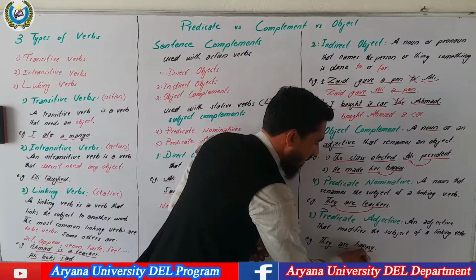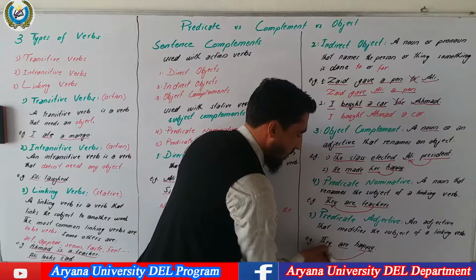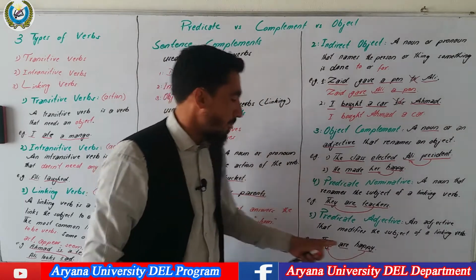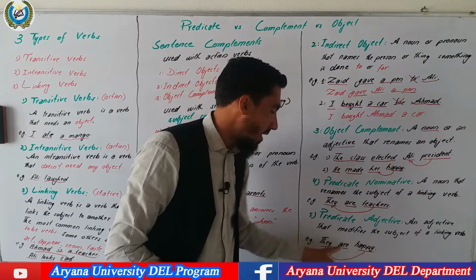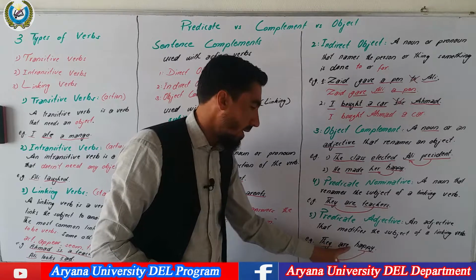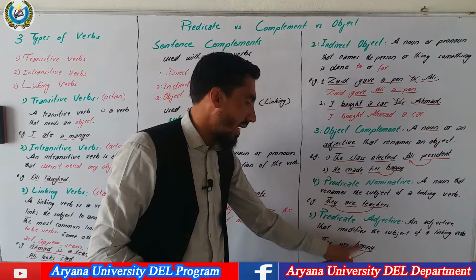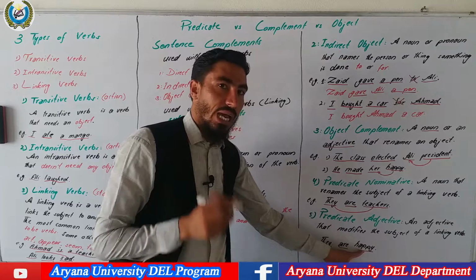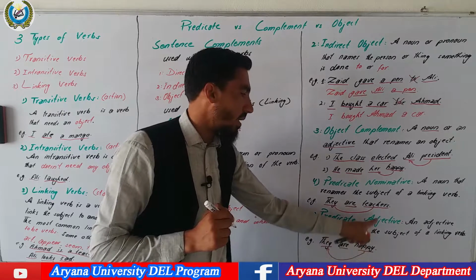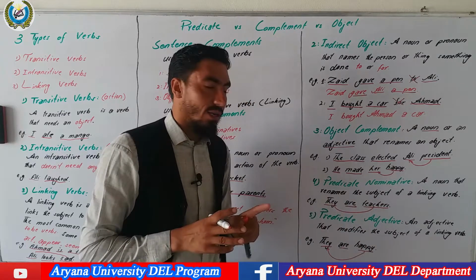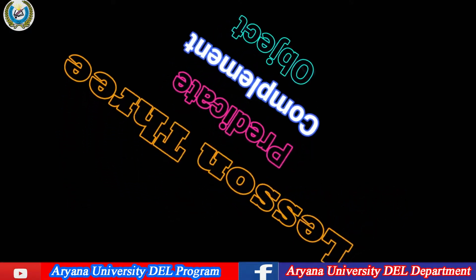So the word happy completes the meaning of they, which is the subject of the linking verb. Or we can say that the word happy modifies the subject of the linking verb. So this word is called a predicate adjective, and generally it is called a subject complement. So the words happy and teachers are called subject complements.